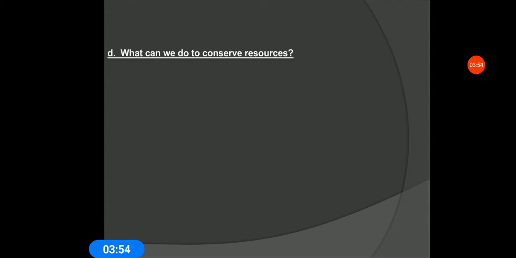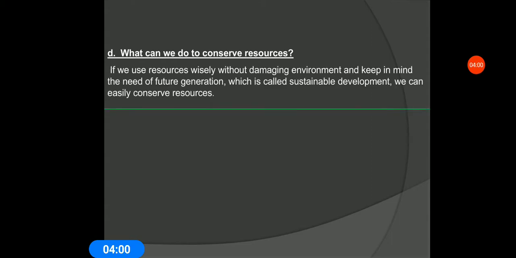Next, D. What can we do to conserve resources? If we use resources wisely without damaging the environment and keep in mind the needs of future generations, which is called sustainable development, we can easily conserve resources.